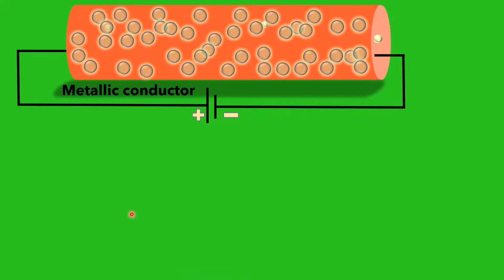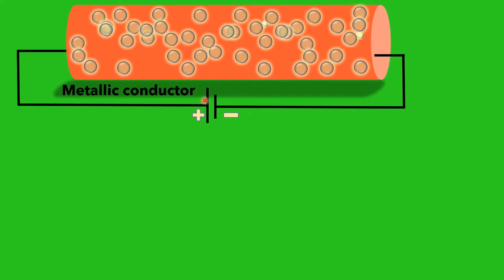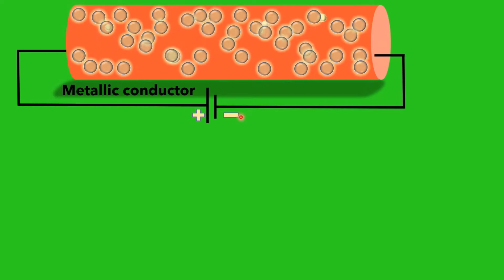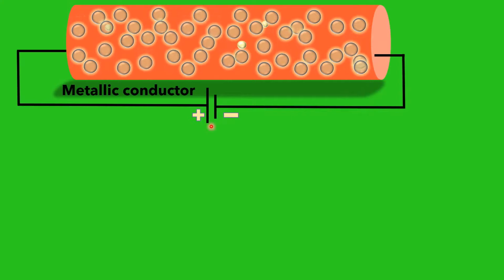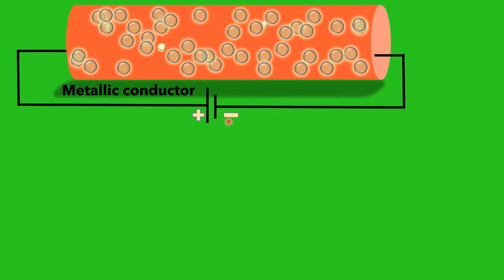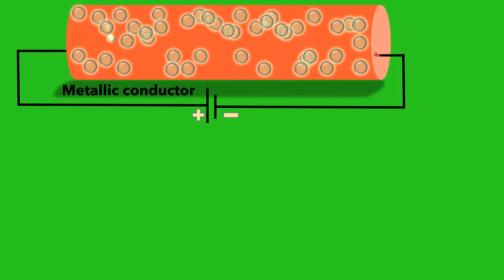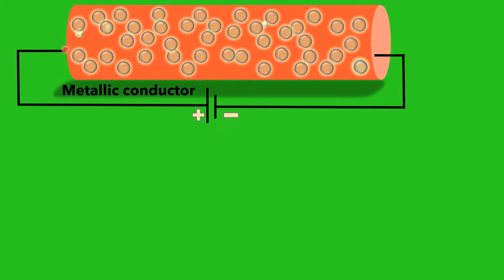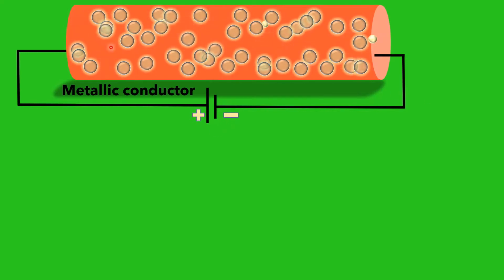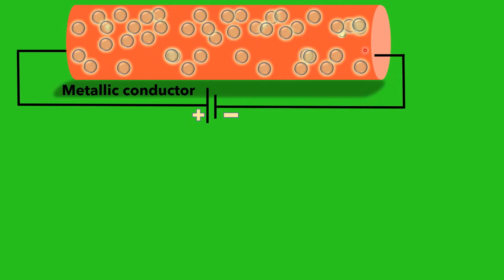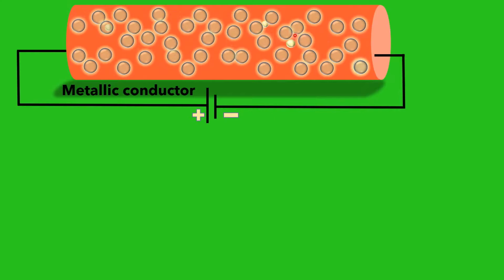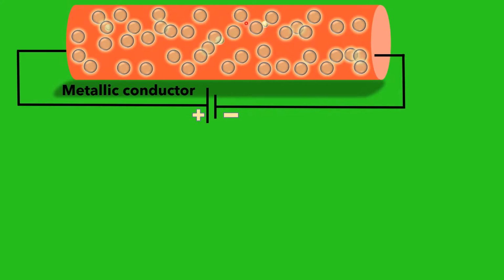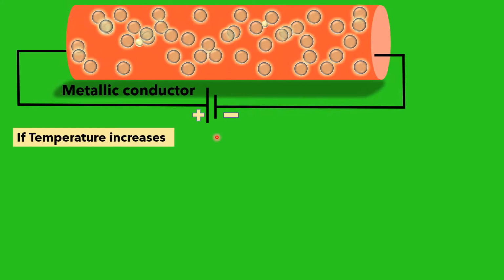Okay, and here in this case, when the ends of the conductor are connected to a battery of potential V, and this terminal has a negative potential and this terminal has a positive potential, suppose the electron is moving from this end to this end, from right to left. The electrons will have more chance of collision as the temperature increases.